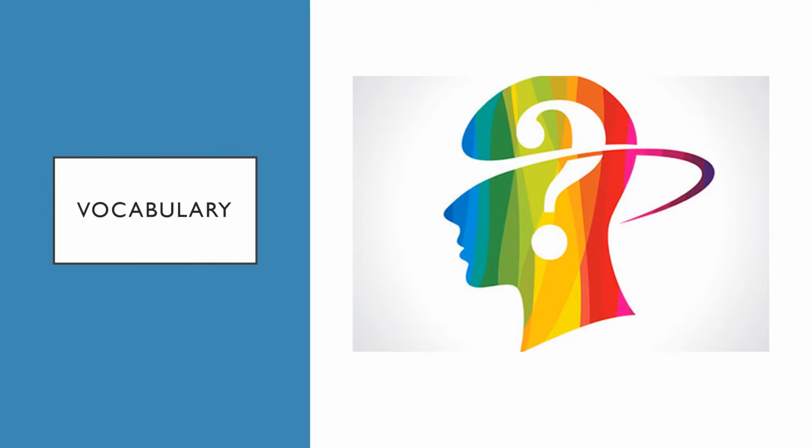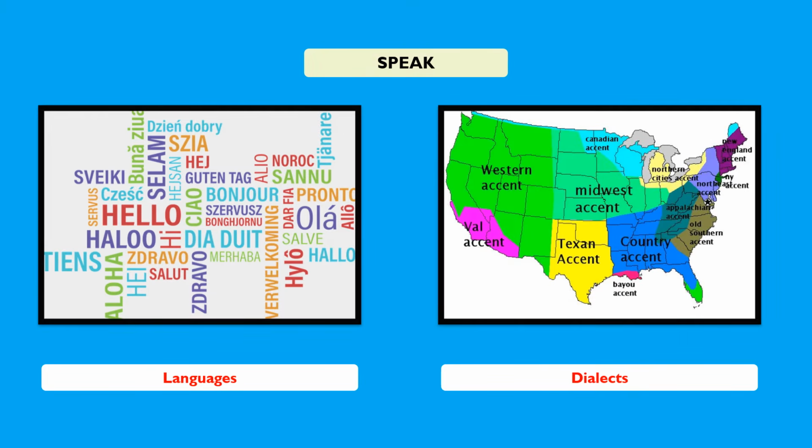Now, we're going to see some verbs and some possible nouns that we can use with them. Speak. Speak is the action of using the mouth to make sounds that are used to communicate with others. In this case, we can speak a language or a dialect. Some examples of languages are Chinese, Portuguese, Italian, French, Spanish, among others. On the other hand, a dialect is the way in which somebody speaks the language.